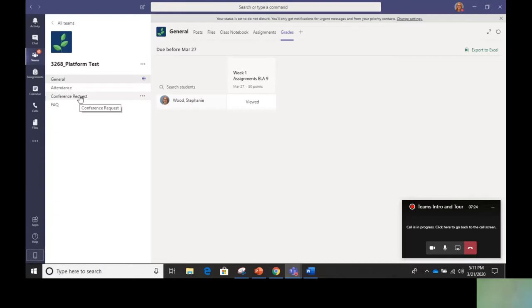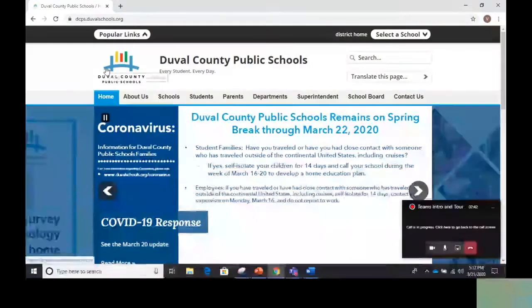The other thing that I wanted to go over with you is just the blended learning platforms that we will be using. You are probably familiar with most of them. We're going to be looking at 3 different ones today because these are the main ones that we're going to be using. So to access the blended learning, you would just go to the DCPS website. This is my homepage, so it comes up automatically. But you just type in dcps.org. Okay, you would come here to the homepage.